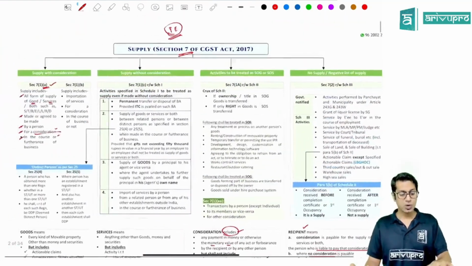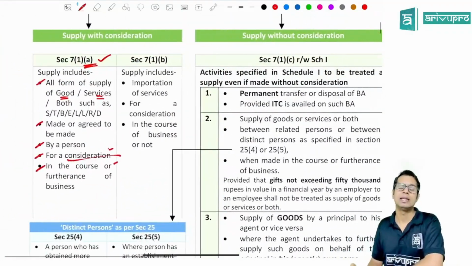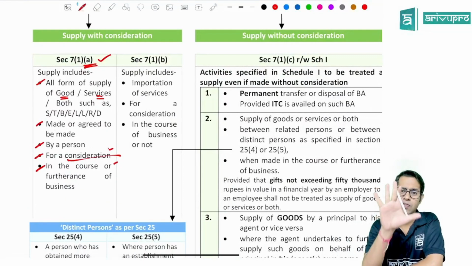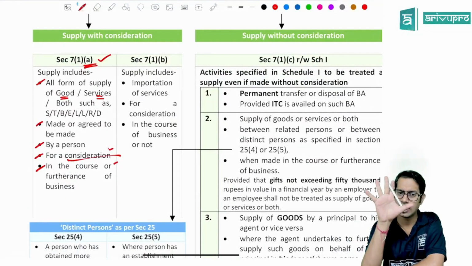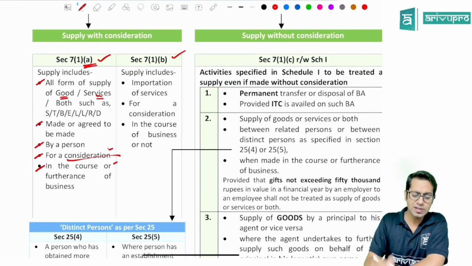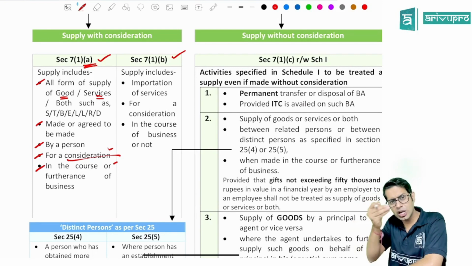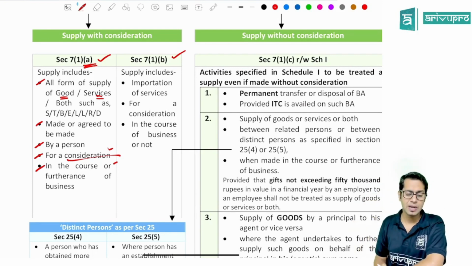Okay, so this is what section 7 subsection 1 clause A is telling. Section 7 subsection 1 clause A says if all these 5 elements are satisfied, I will call a particular activity a supply. Section 7 subsection 1 clause B says importation of services. What is 7.1b telling?